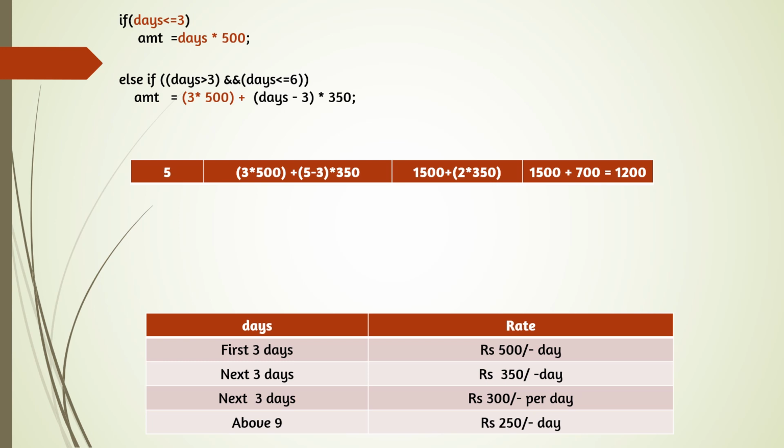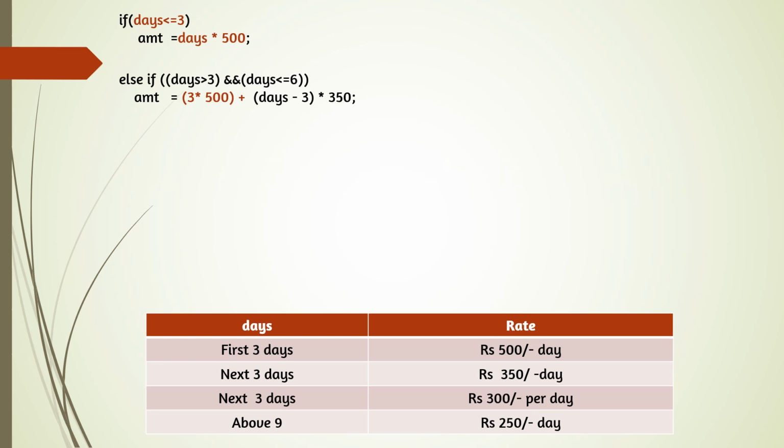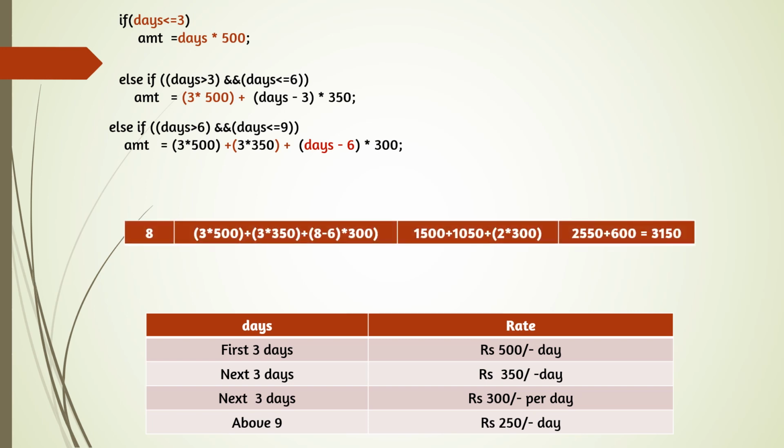Suppose you are staying for more than 6 days, say 8 days. In this case also, first 3 days, 3 into 500, 500 per day, and next 3 days, 3 into 350. So this is over, and that totals 6 days.